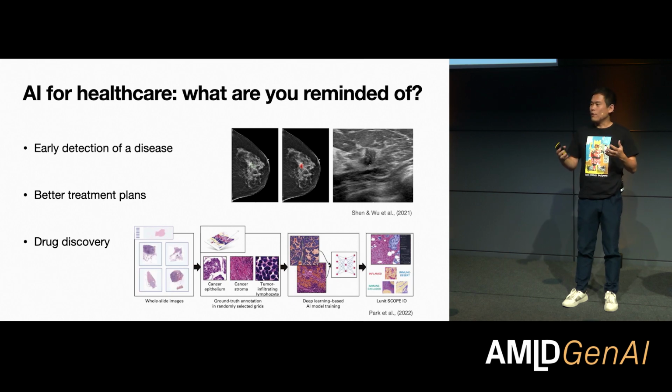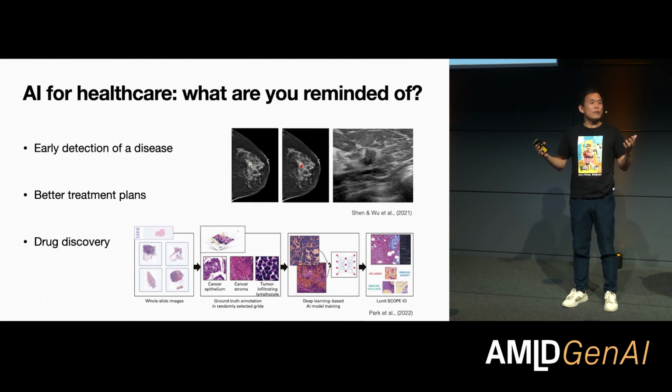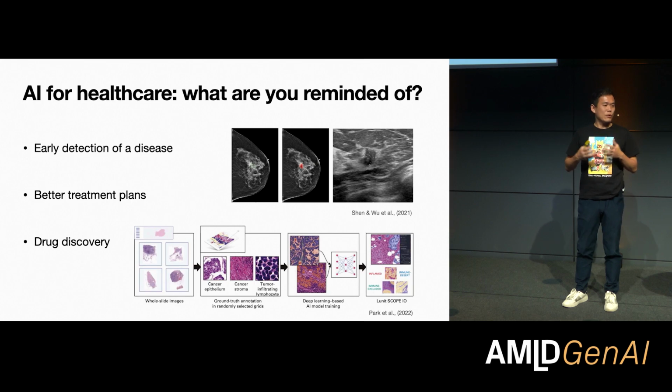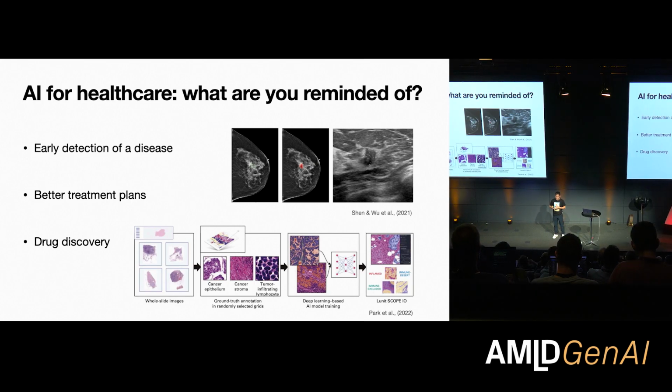And the second thing that often comes to your mind is that we've got to come up with a better treatment plan. So can I use AI to do that? One of the examples that I'm showing you there is that, based on, let's say, a biopsy, can I tell what kind of cancer treatment is going to be most effective, so that I can provide the cancer patient with the best care?